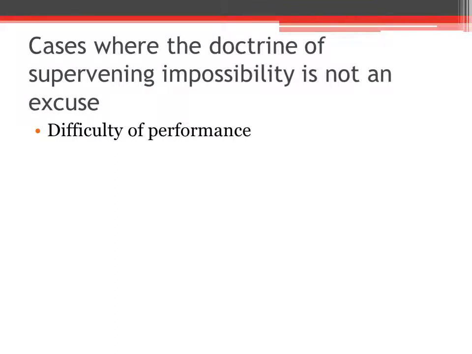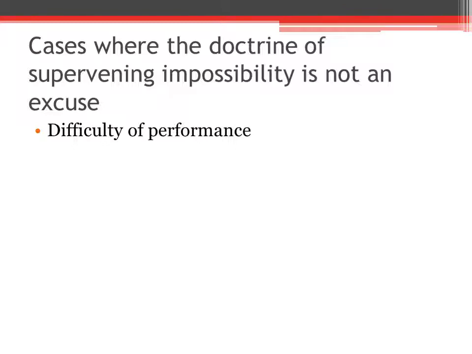The rule is that a contract is discharged on the ground of impossibility, which arises subsequent to its formation. But there are certain exceptions to this rule. What is that? The very first one is difficulty of performance. What is difficulty of performance?